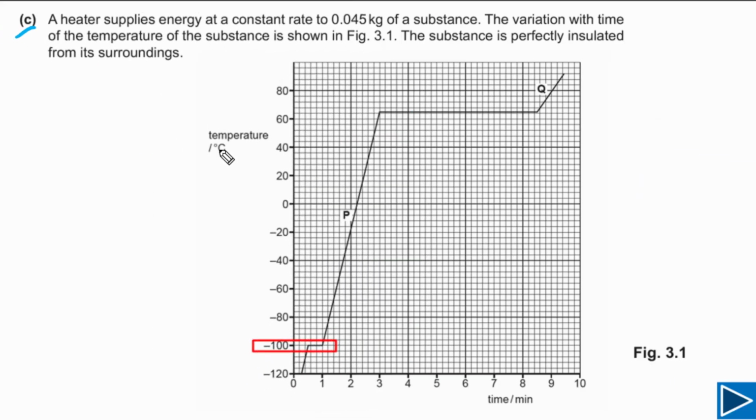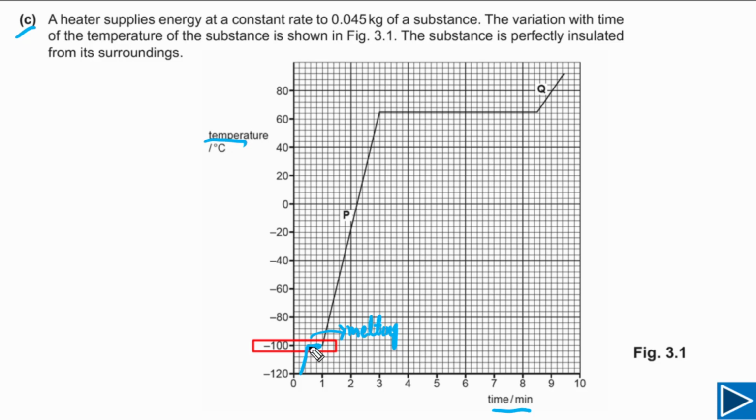For part C, the graph between temperature and time is given to us. Now, if you look at this graph, you can see initially from here the temperature is rising with time. But after that, temperature is not changing. So this is simply telling us this is specific latent heat of fusion. It means the melting is taking place here. So we can simply write down here, the substance is melting. So this is melting process. So substance is melting here.